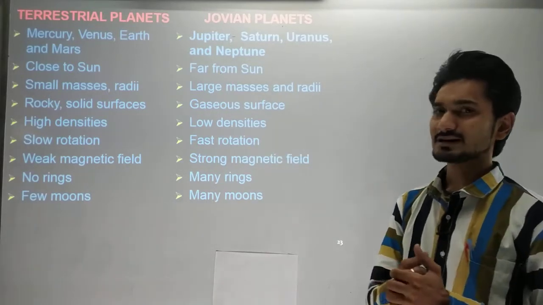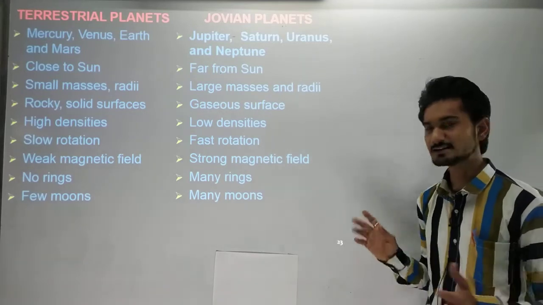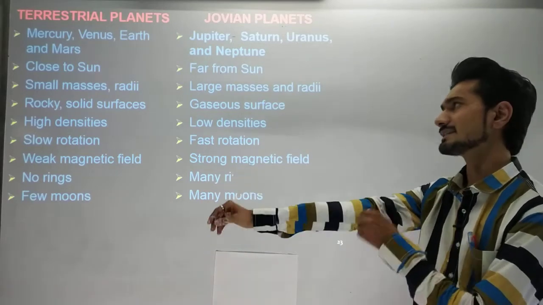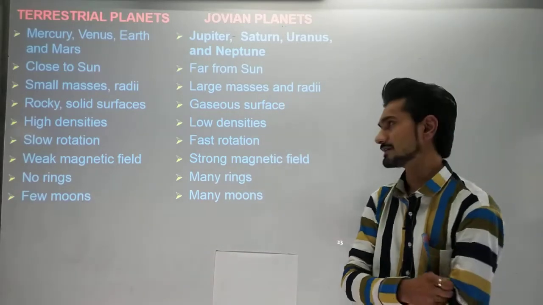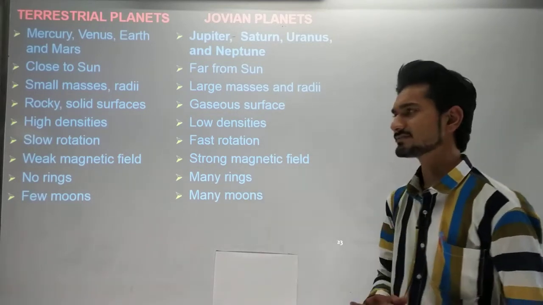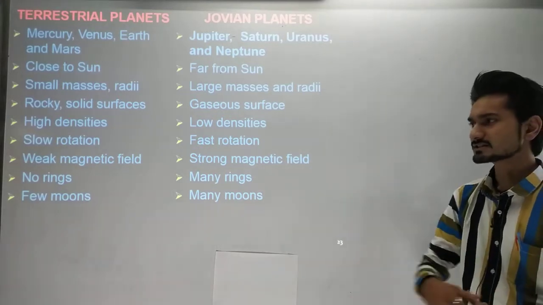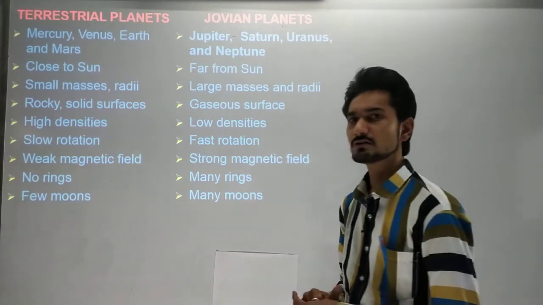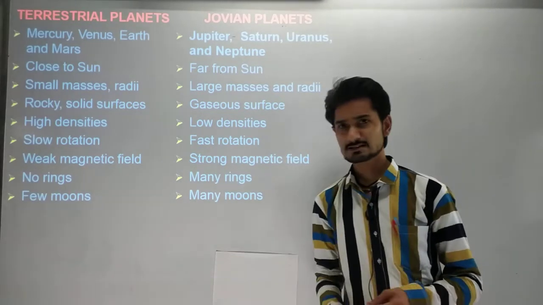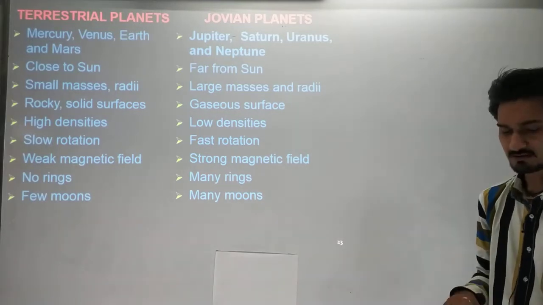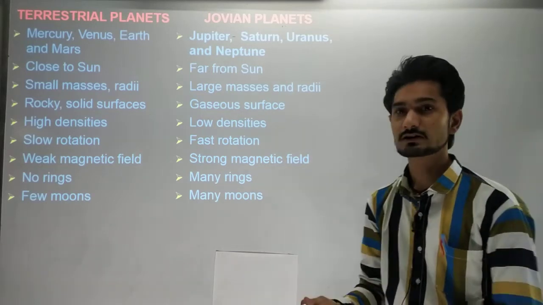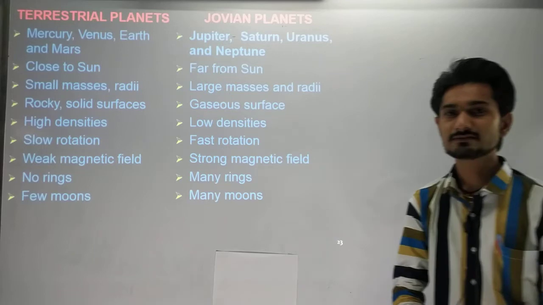Terrestrial planets are generally small in mass and have a small radius, while the Jovian planets have large masses and a large radius. Terrestrial planets generally have a slow rotation, and Jovian planets have a fast rotation. Terrestrial planets have no rings on their surfaces, while Jovian planets have many rings. They have few moons, like us, we have only one moon, while the Jovian planets have many moons, and we are going to see the different moons they have in sequence.